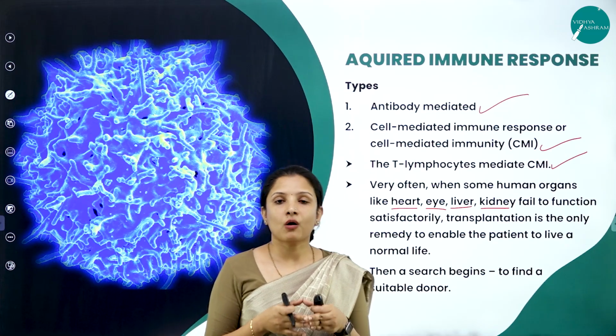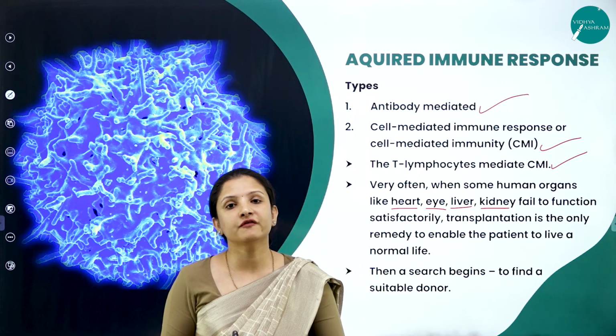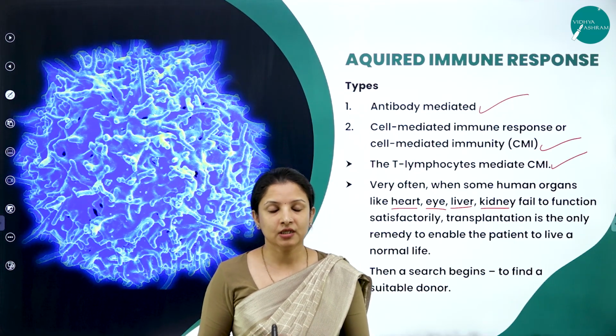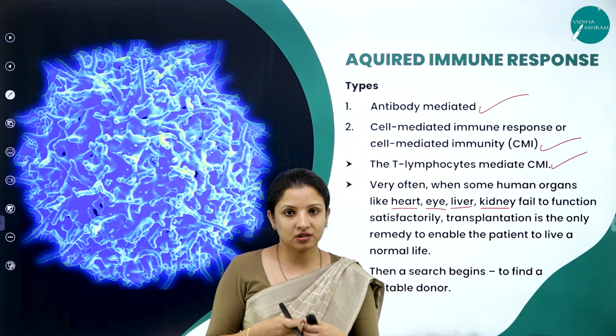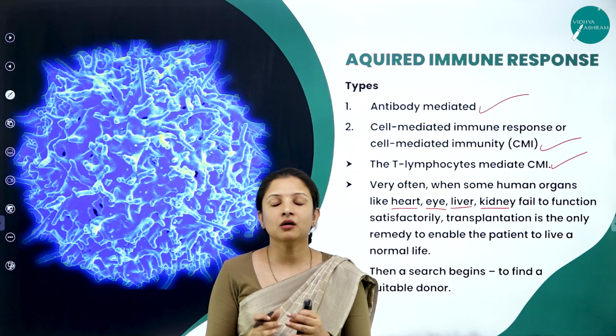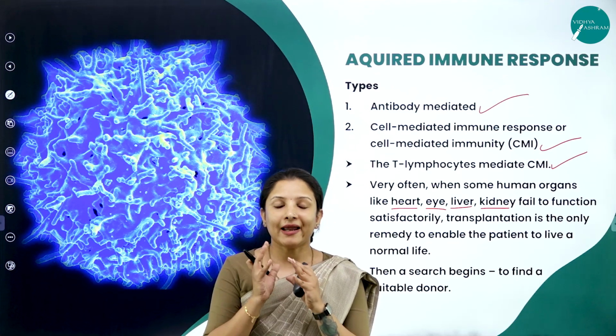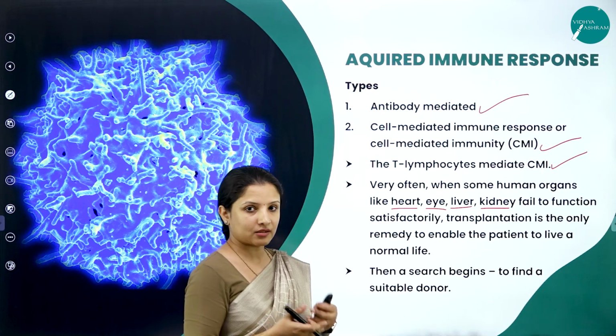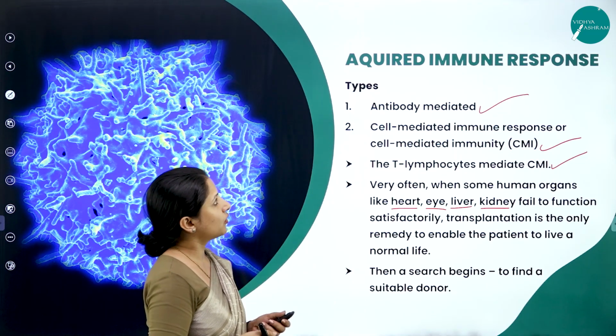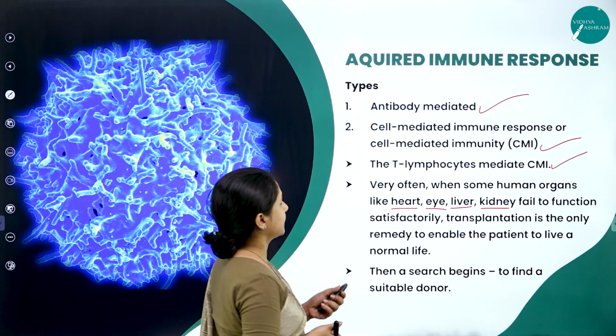And that is why organ transplant patients are often given immunosuppressants. Immunosuppressants help in bringing down the immune responses in a body until the particular organ gets adjusted into the patient's body. So that is how they do it. We'll learn about that in the coming classes. So this is about the types of acquired immune responses.